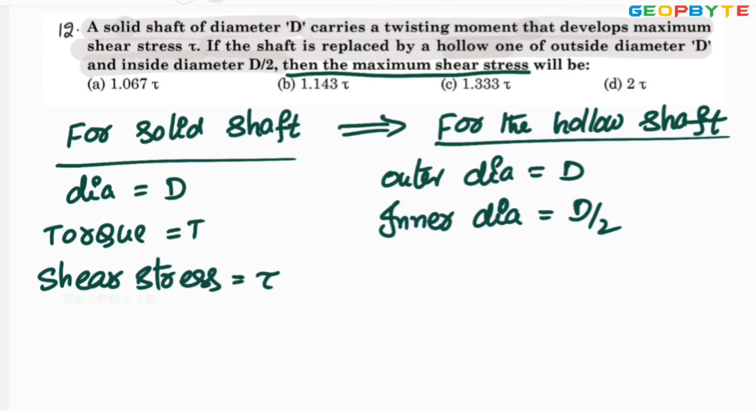Then the maximum shear stress developed will be, what is the shear stress developed in the hollow shaft in terms of shear stress developed in the solid shaft. Shear stress developed in the solid shaft is tau. In terms of solid shaft shear stress, you are asked to decide hollow shaft shear stress.